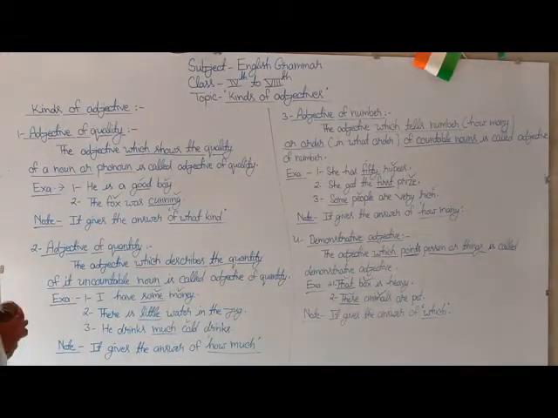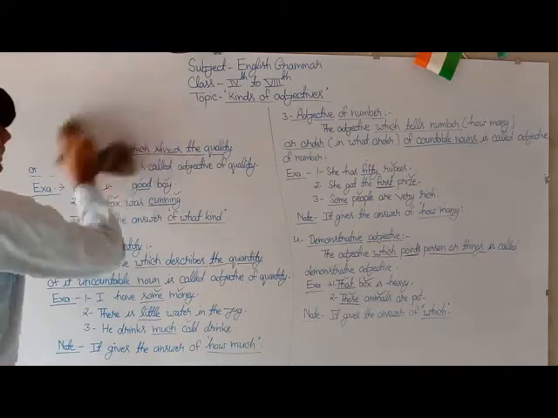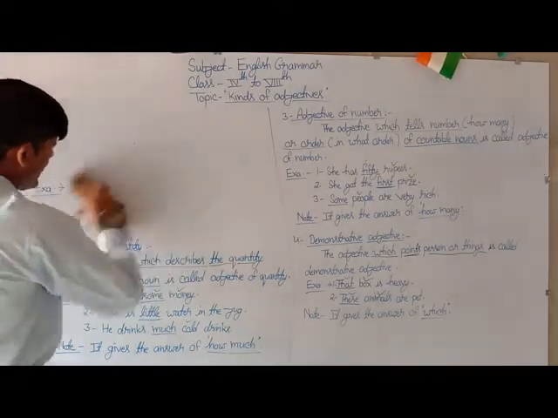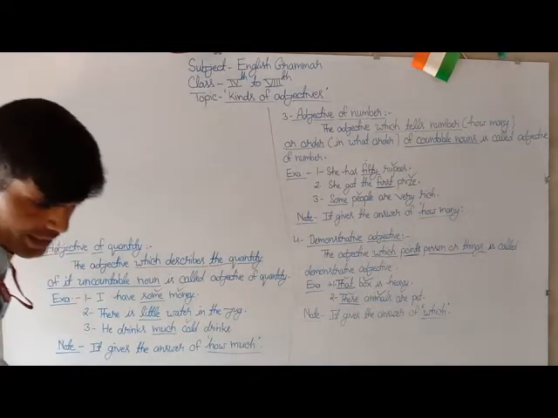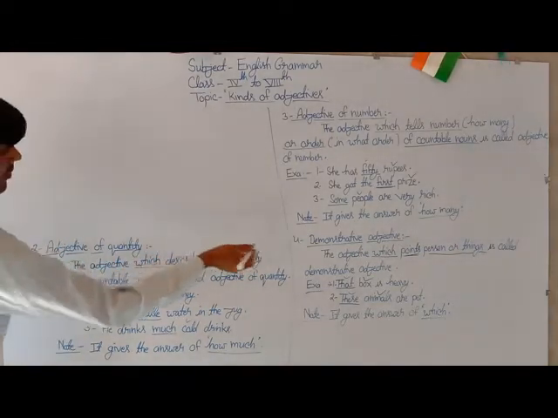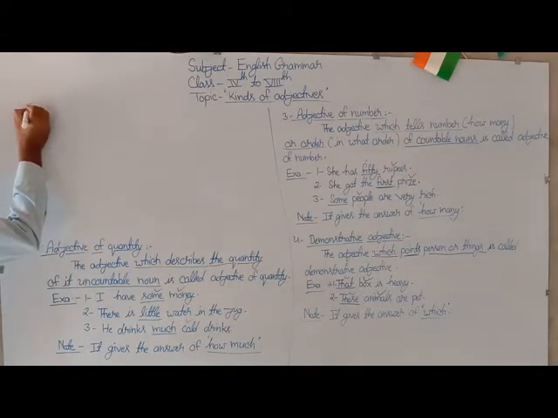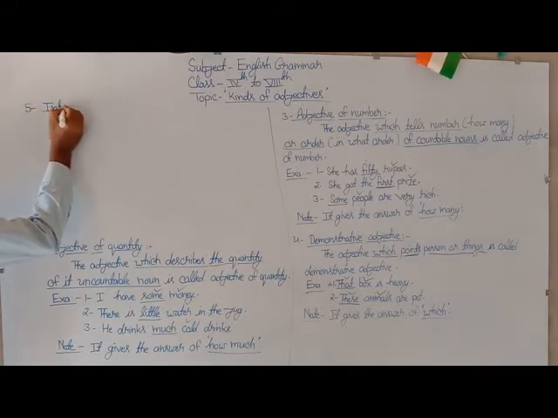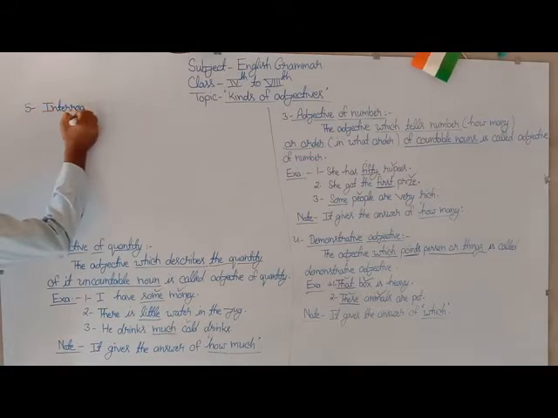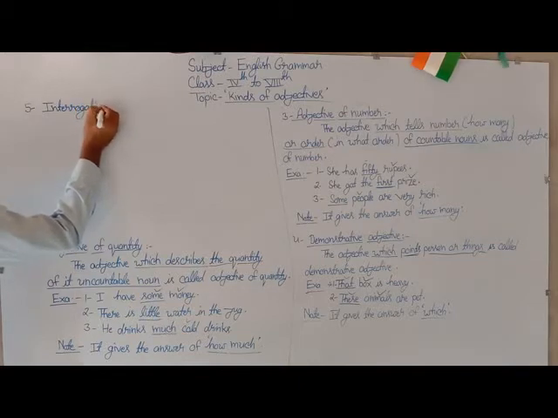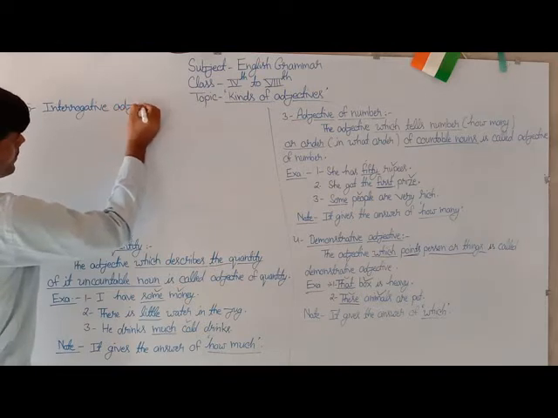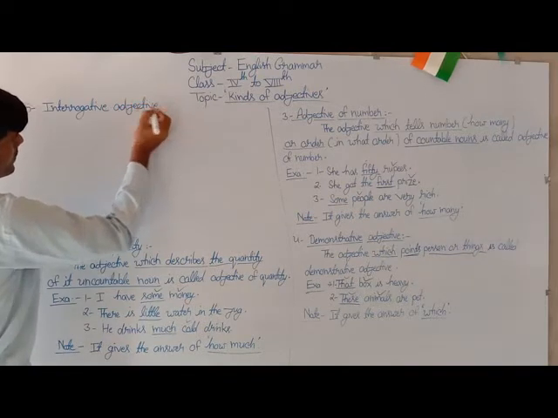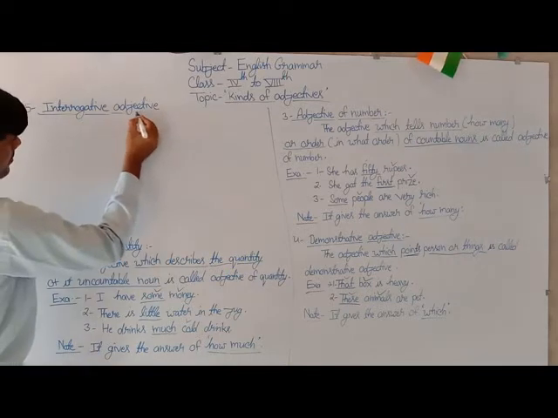The next kind of adjective is the interrogative adjective. This is the fifth kind of adjective, the interrogative adjective. This is the fifth point of this topic.